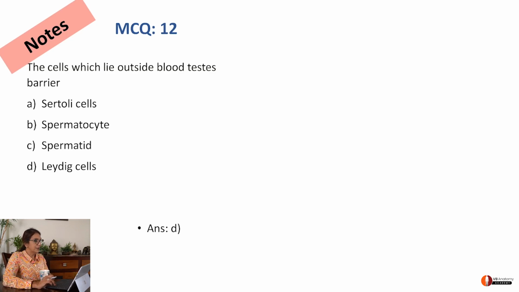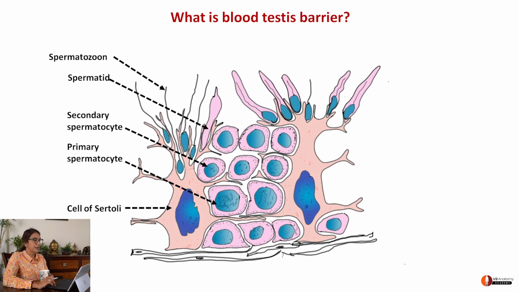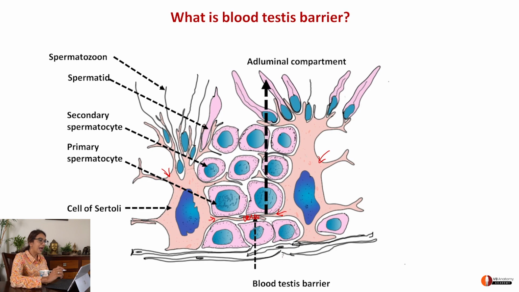Now what you're seeing here are 2 Sertoli cells. This is one and this is the other. As you can see, each Sertoli cell gives rise to a projection by which they are hanging on to each other. What they are doing is creating a blood testis barrier, so that there is an adluminal compartment and an abluminal compartment.